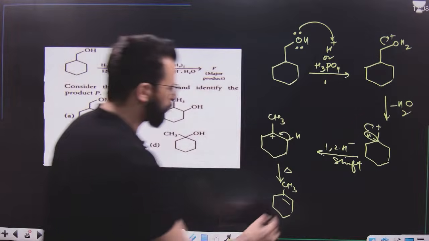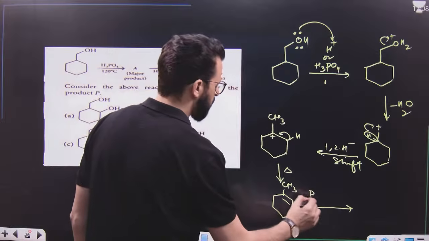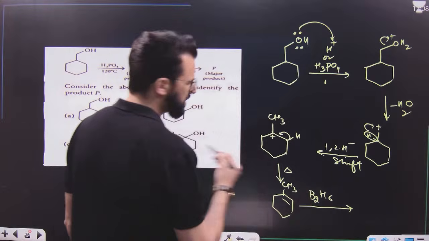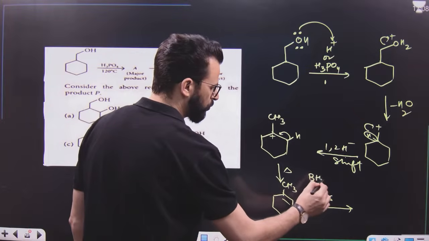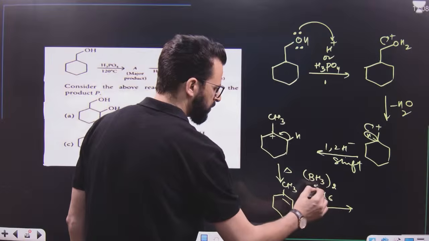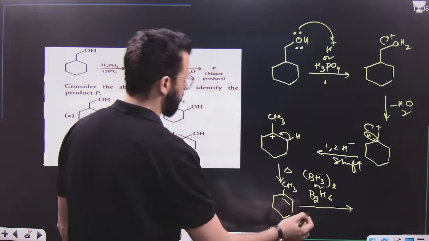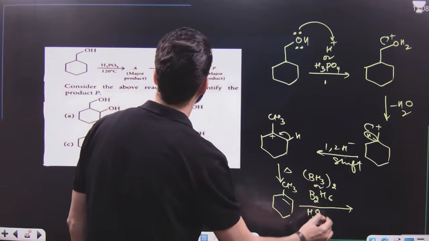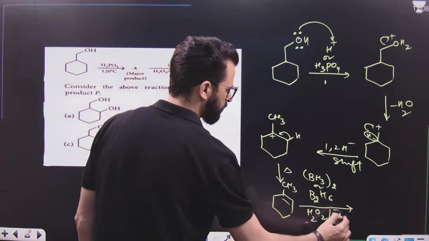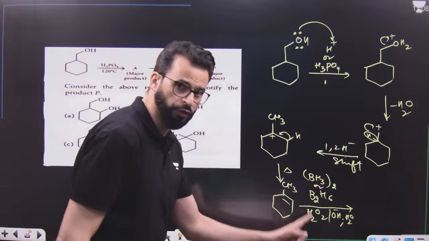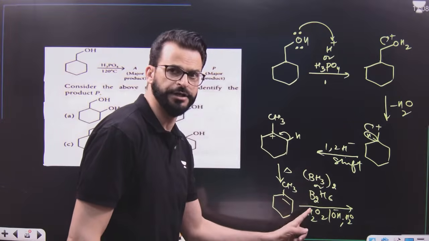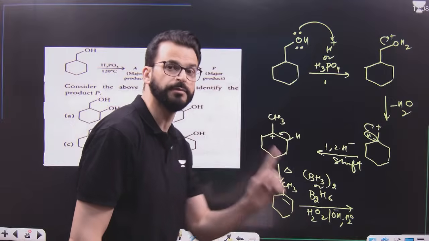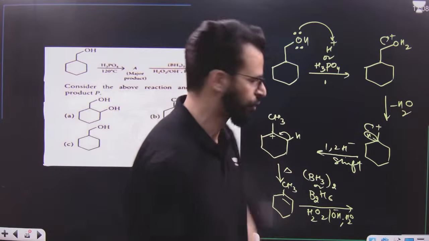After that, hydroboration oxidation. That means B2H6, it is BH3 or BH3 whole 2. It's one and the same. So hydroboration will take place from this and oxidation with this one. Now, whenever you see this type of reagent, you have to add water across the carbon-carbon double bond, but according to anti-Markovnikov's rule.